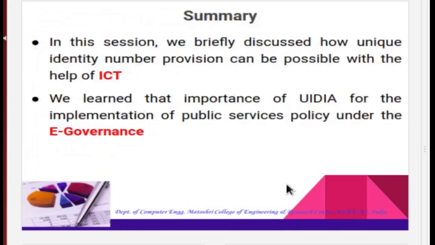So we are just summarizing our today's session. In this session, we briefly discussed how unique identity number provision can be possible with the help of ICT. We learned the importance of UIDAI for the implementation of the public service policy under e-governance.